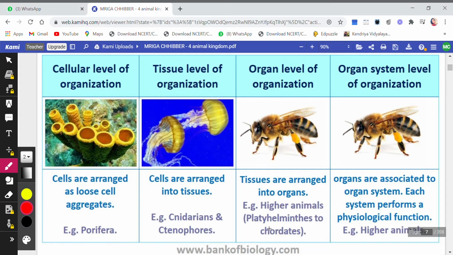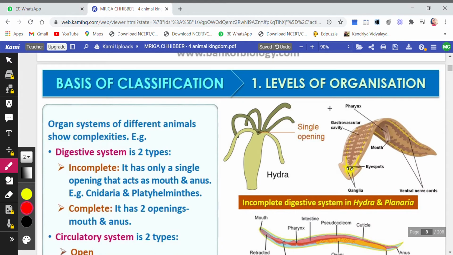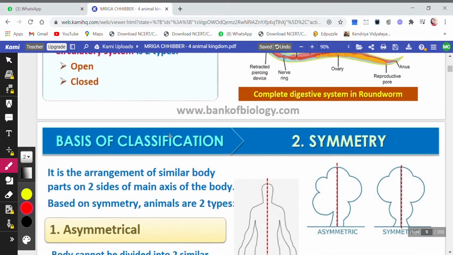Higher animals from Platyhelminthes to Chordates all belong to organ system level of organization. The higher animals are at organ system level because they have proper systems inside their bodies which will perform physiological functions like digestion, circulation, respiration. So they have proper systems inside their body, right? So here is the level of organization, as I told you.